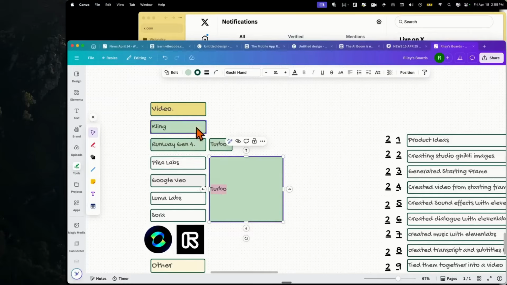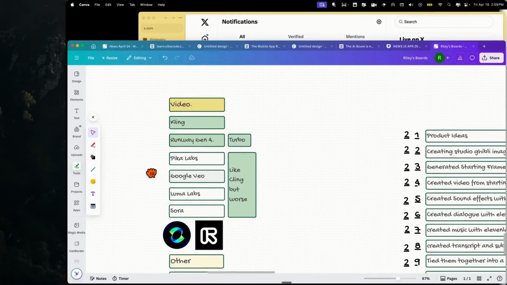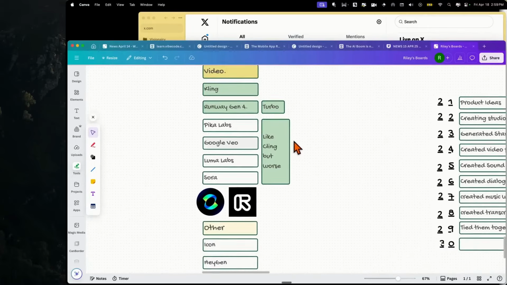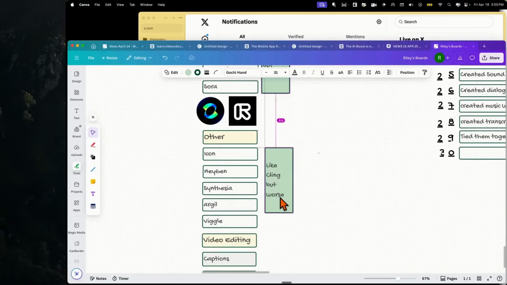And so we're calling these video generation tools. These are just tools that generate videos, and we're just gonna say like Kling, but worse for these other tools. So we don't actually need to go through all of these video tools because they're a lot like Kling. What I wanna do is I wanna move on to another category of video tools, right? This is a whole nother category.